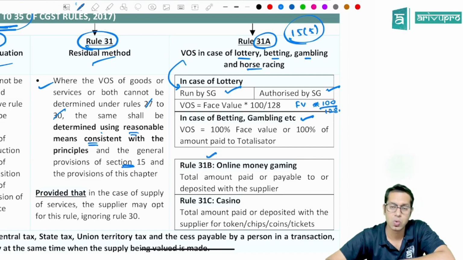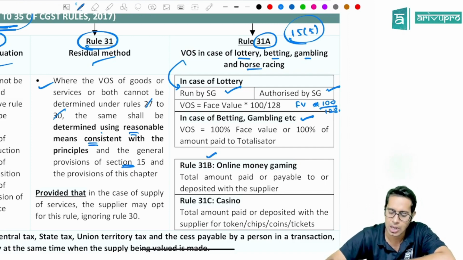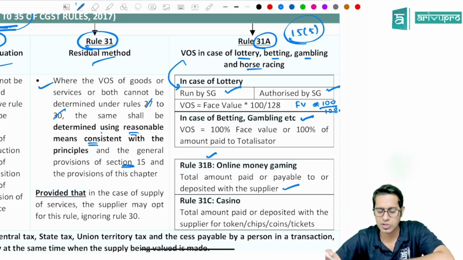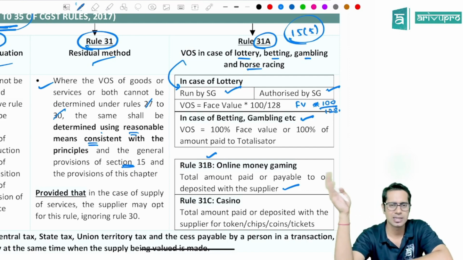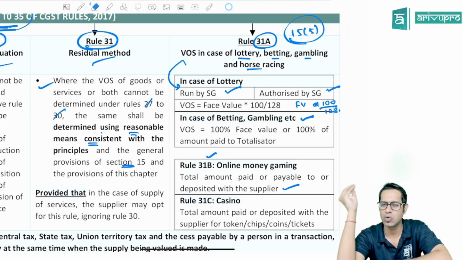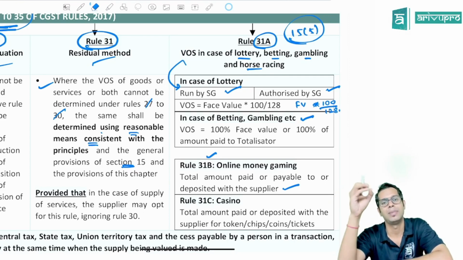Sir, what about money gaming? Online money gaming. In case of online money gaming, total amount paid or which is payable to the supplier, or the amount which is deposited. For example, if I want to play Rummy Circle, etc., whatever games are there, if I want to play for money, I will have to deposit some money. Right? Whatever amount is deposited by you, that amount will be taken as value of supply.